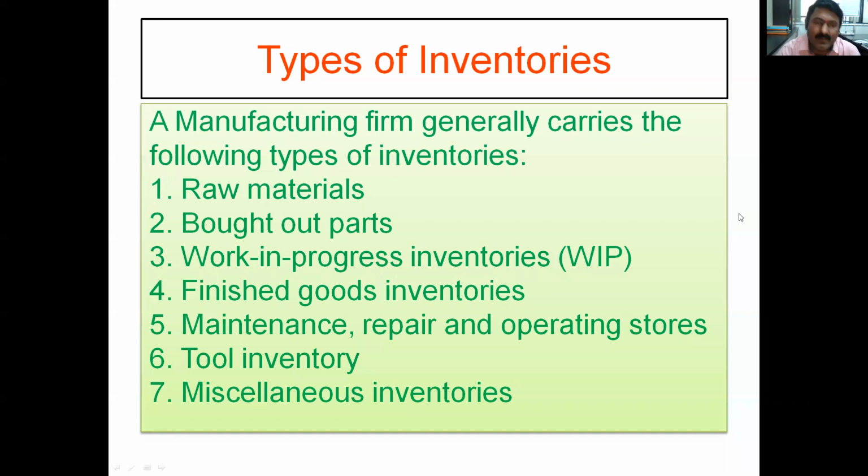Tool inventory. Let us assume the machine is in very good condition and gives the expected performance, the operator is in a very good mood, everything is okay, and the target is given as 8 and he is ready to complete it within the specified limit. It is observed that after 3 or 4 hours, the carbide tip tool is required to be changed. So 2 tools are required in one shift of 8 hours. If the tool is not available, what arrangement can be made so that the operator does not have to go and bring the tool again? That is another case.